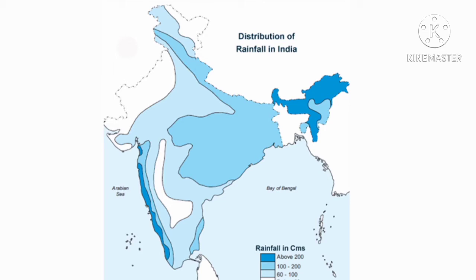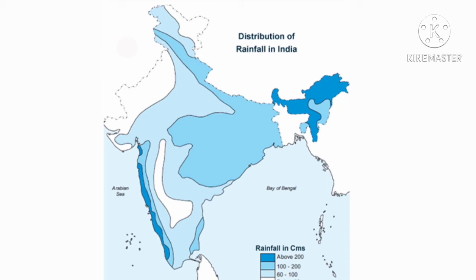So what is the distribution of rainfall in India? Which are the areas that get maximum rainfall? Western coast and the northeastern India receive rainfall over 400 centimeter. Less than 60 centimeter in western Rajasthan, Gujarat, Haryana and Punjab. Rainfall is very low in the interiors of the Deccan Plateau and east of the Sahyadri, that means east of the Western Ghats.